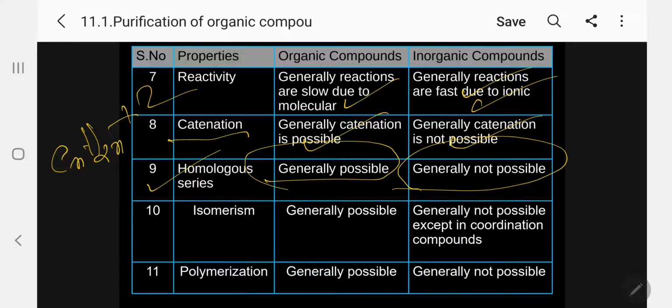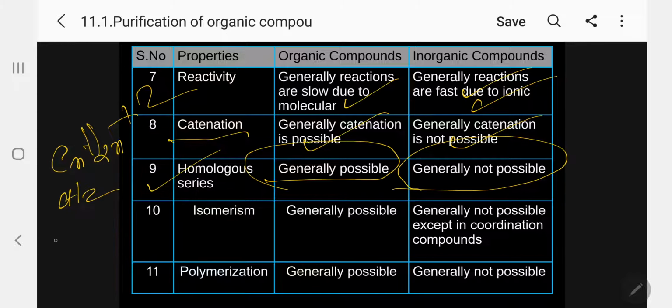Like this, all members of a homologous series have the same general formula, the same general method of preparation, and the same physical and chemical properties. Most important among them all, successive members differ by a CH2 group.